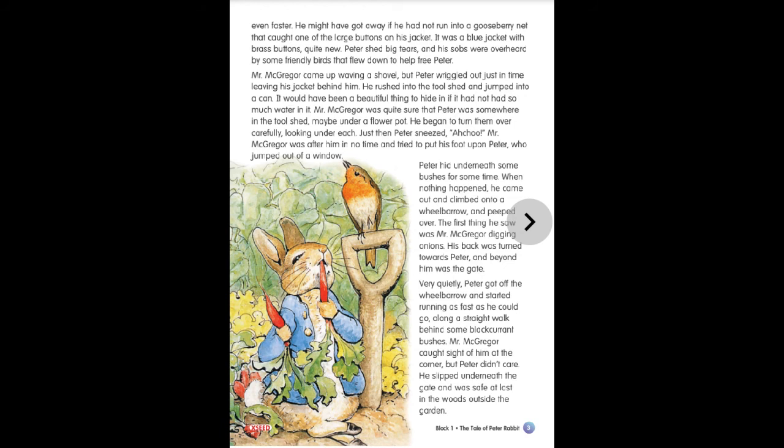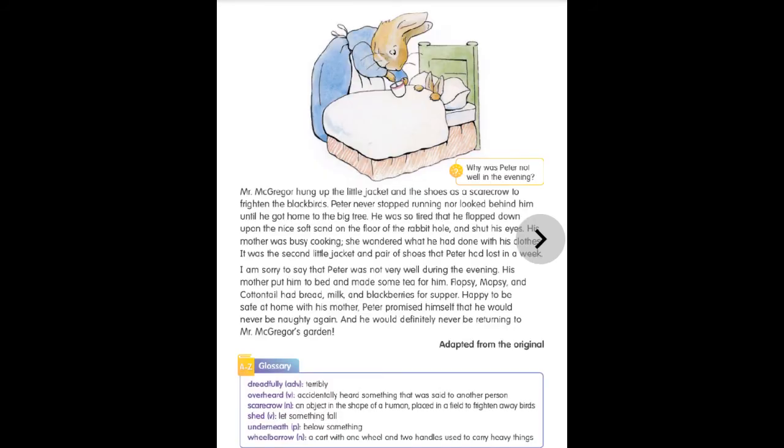Scarecrow: an object in the shape of a human placed in the field to frighten away birds. Said: let something fall. Underneath: below something. And wheelbarrow: a cart with one wheel and two handles used to carry heavy loads. So this is all about the hard words.